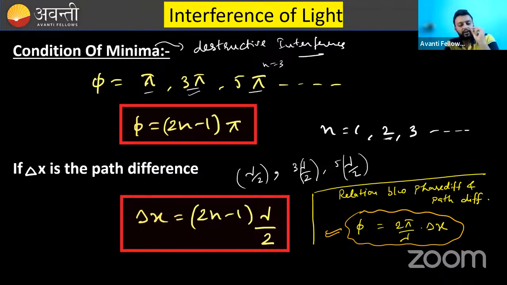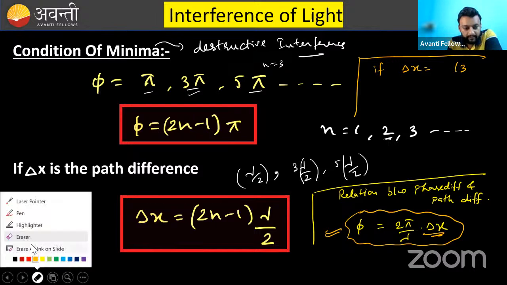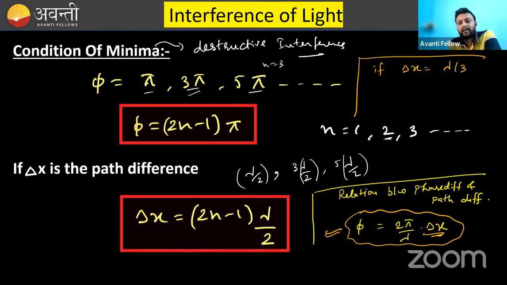For example, what if someone says that the path difference delta x is lambda by 3? Then phi will be 2 pi by lambda into delta x. Delta x is lambda by 3. Lambda will cancel, and that is 2 pi by 3.